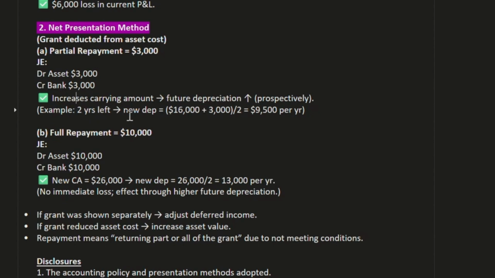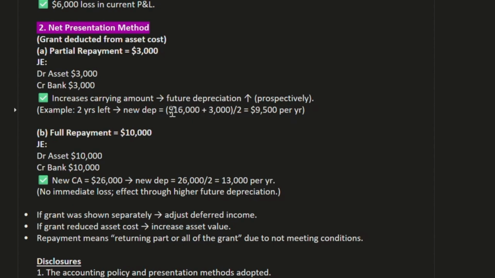Example: 2 years of life left, and 16,000 has remained and 3,000 will be added because here we paid that 3,000. So the new depreciation will be 16,000 plus 3,000 divided by 2, as 2 years of life remain. That is 9,500 per year. How did 16,000 remain before? Because we are doing net off.